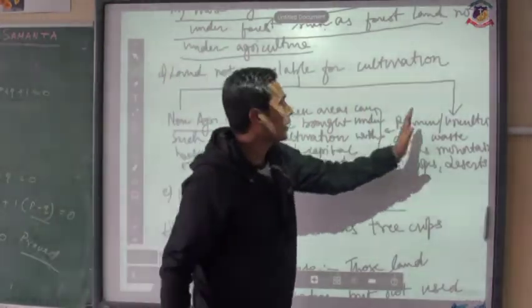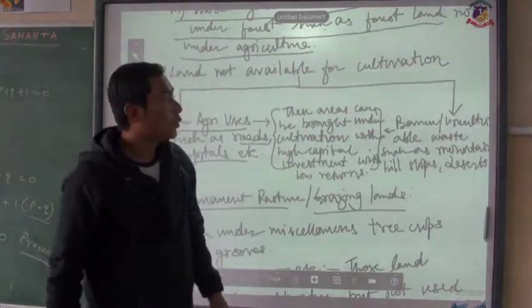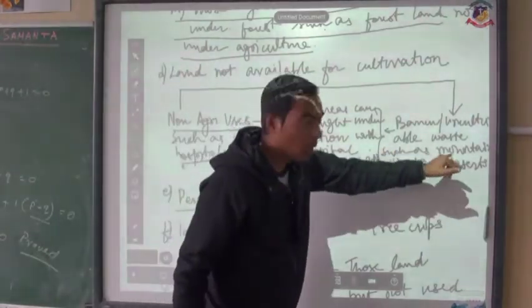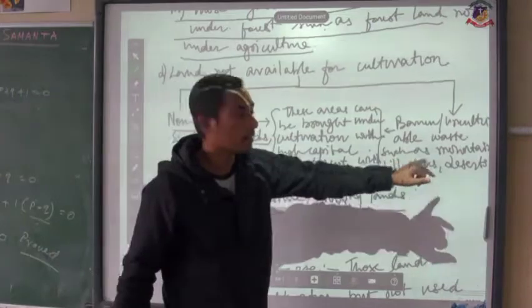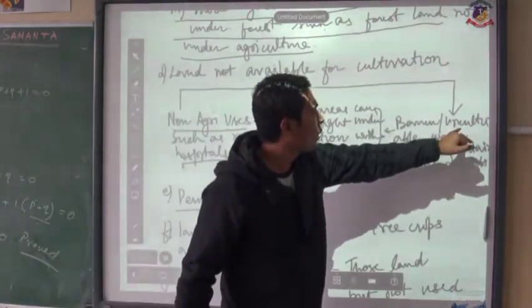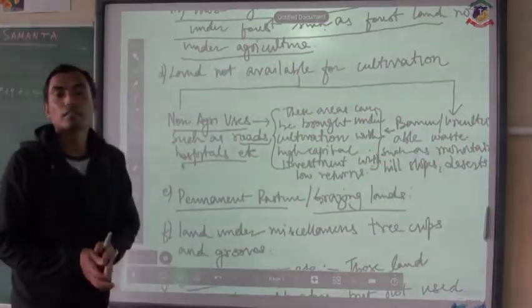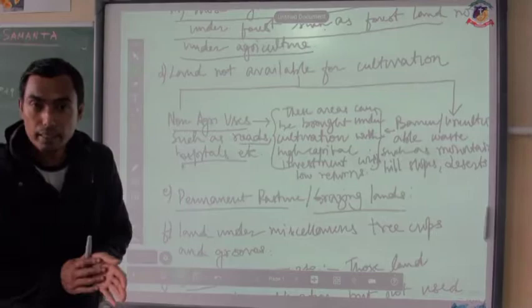The second one is the barren or uncultivable waste. Those areas such as the mountains, the hill slopes and the deserts come under barren or uncultivable waste, because on these lands cultivation cannot be done.